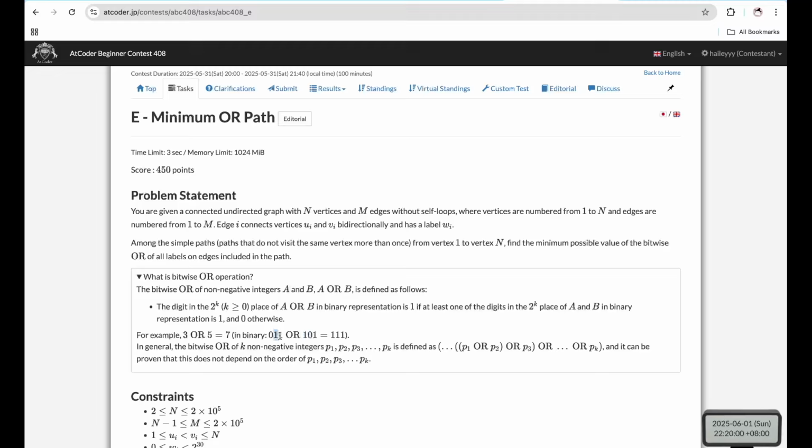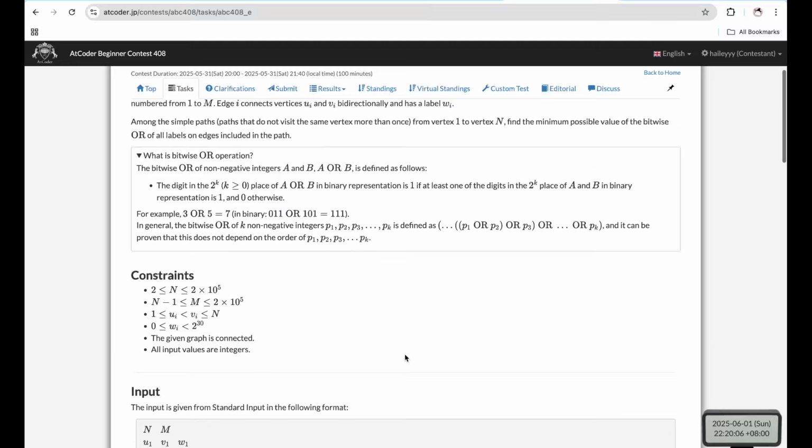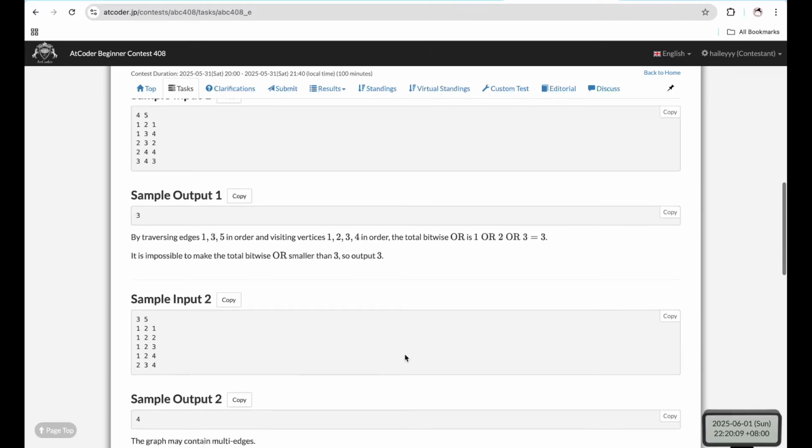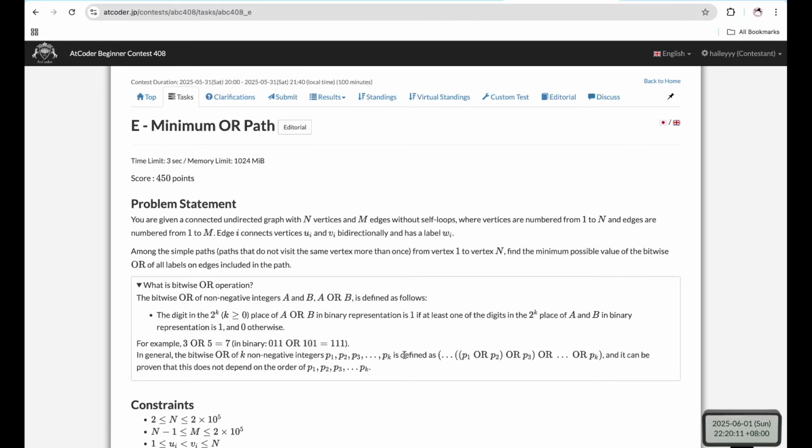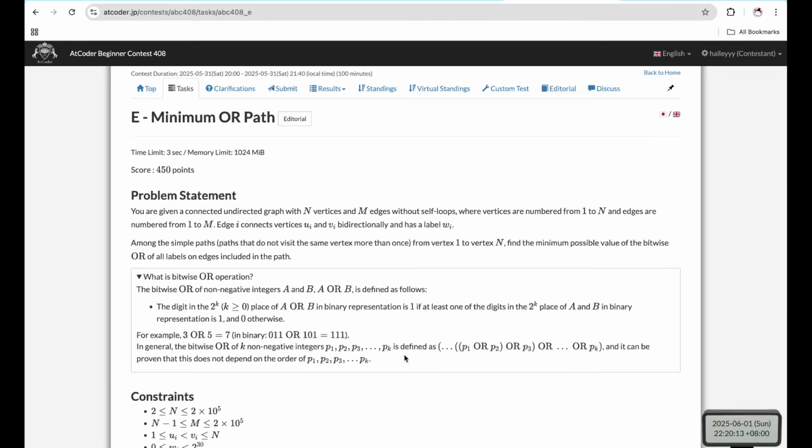And these 2 bits are also 1, so these 2 bits will also be 1. And since we want to minimize the bitwise OR, we can loop through the values from the most significant bit, which is here, to the least significant bit.